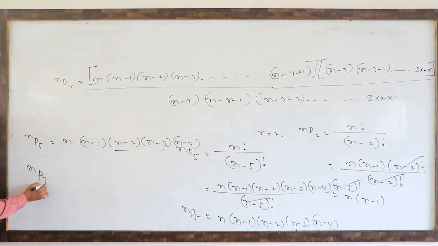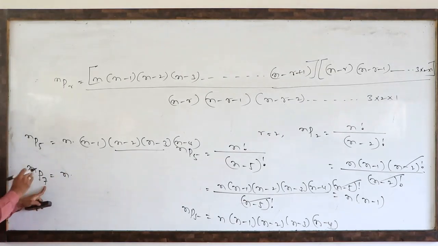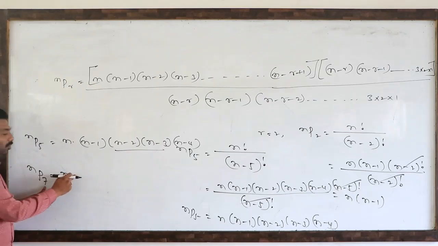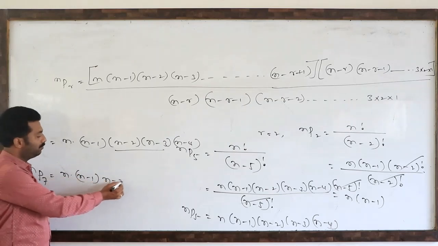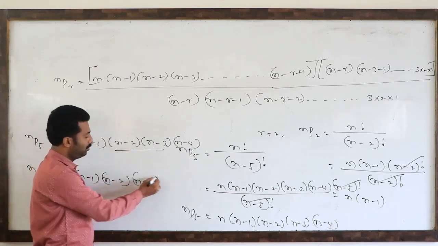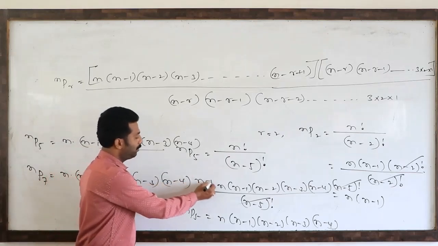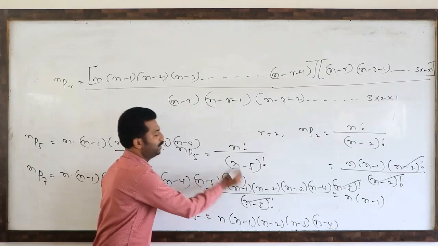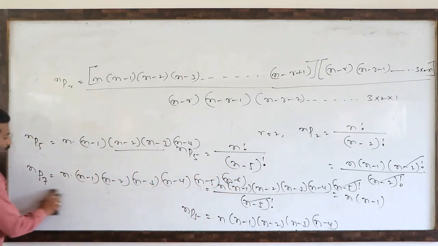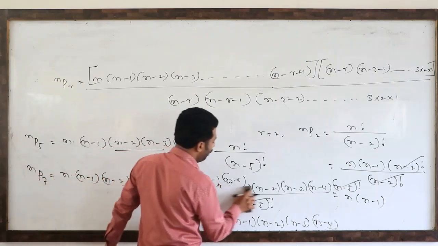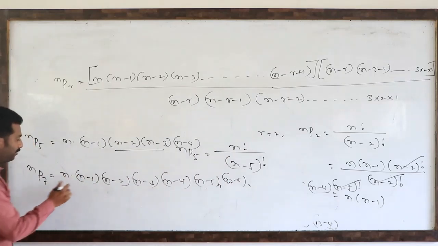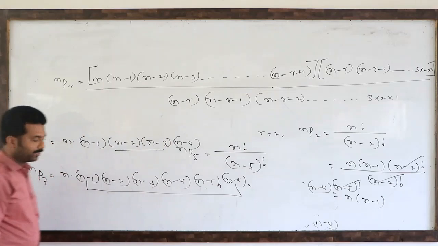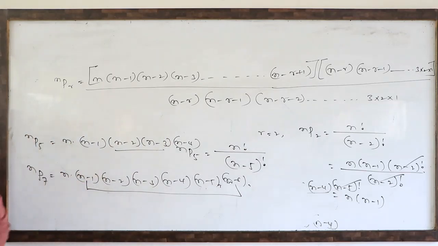Suppose nP7 is there. Here suffix 7 means 6 times we have to reduce. How to reduce 6 times? First n you have to write. Then from here onwards 6 times means n minus 1 into n minus 2 into n minus 3 into n minus 4 into n minus 5 into n minus 6. Like that. So the suffix in the denominator, that minus 1 times we have to reduce. Here 7 is there, 6 times reduction means from here onwards 6 times. First n we have to write, and 6 times we have to reduce.